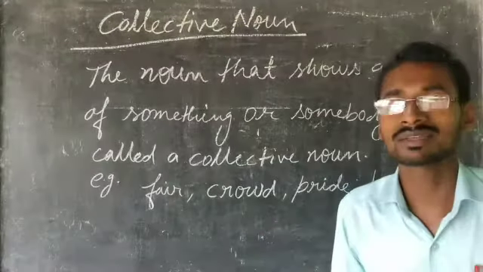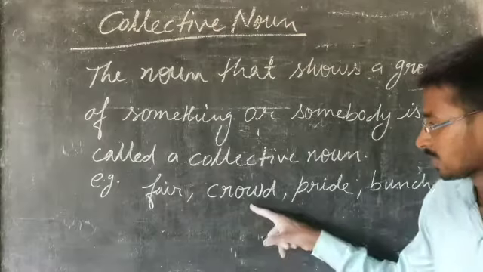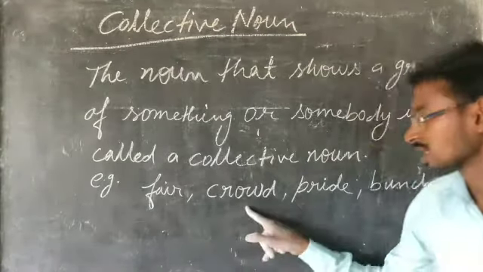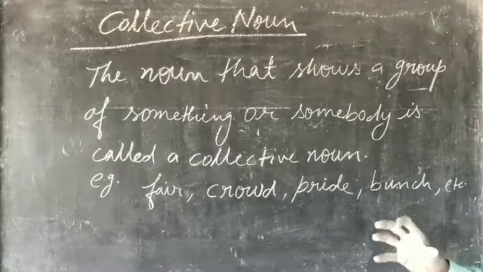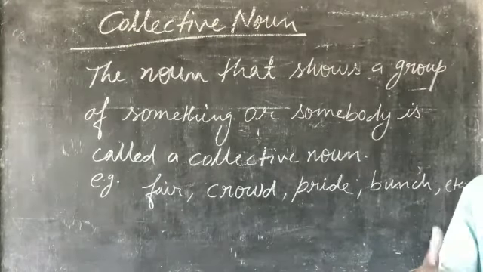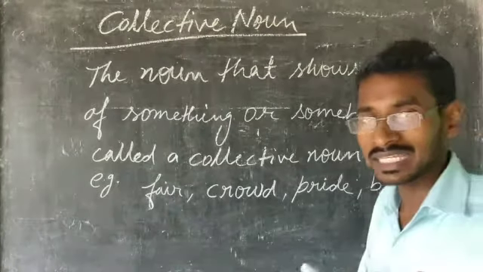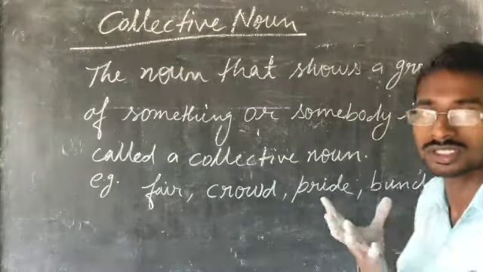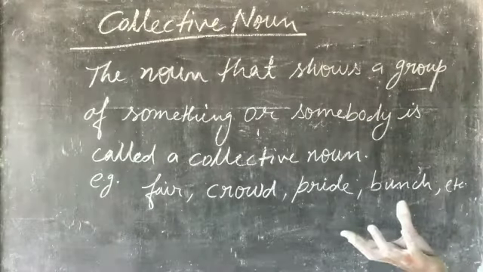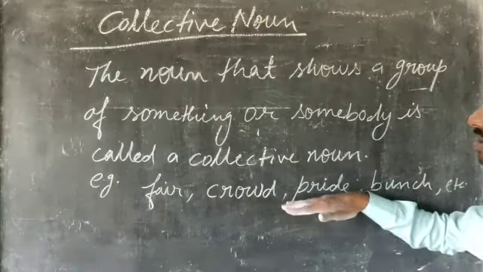Fair is a place where some people go for selling something and some people go for buying something. Crowd, a place where people gather. Pride means group of lion. Bunch, group of keys or group of grapes, etc. These are the examples of the collective noun.